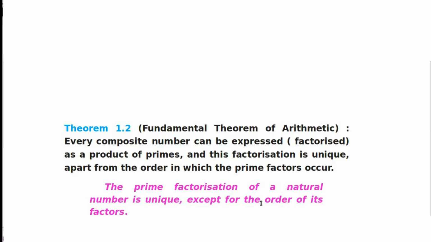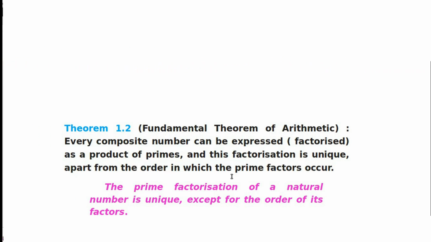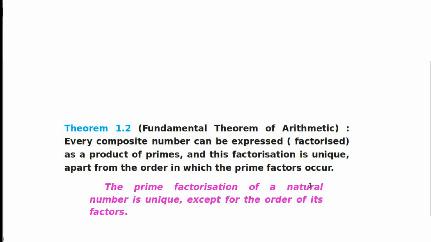The fundamental theorem of arithmetic states that every composite number can be expressed or factorized as a product of primes, and this factorization is unique apart from the order in which the prime factors occur. We can simply take one composite number, 4. 4 is a composite number. 4 we can write as 2 times 2. 2 is a prime number. So, a composite number we can write as a product of prime numbers.